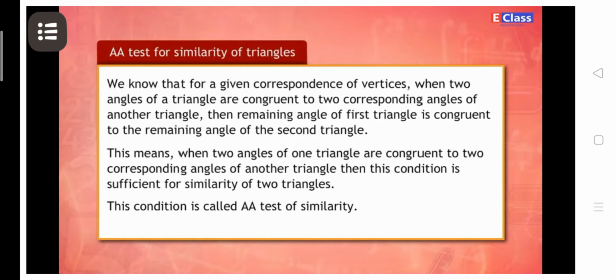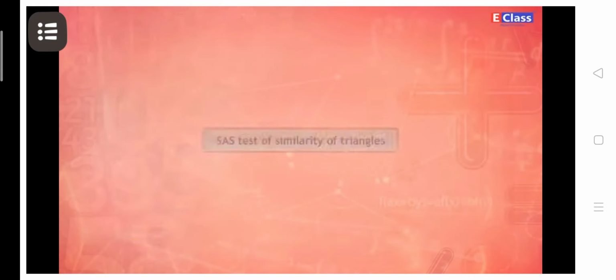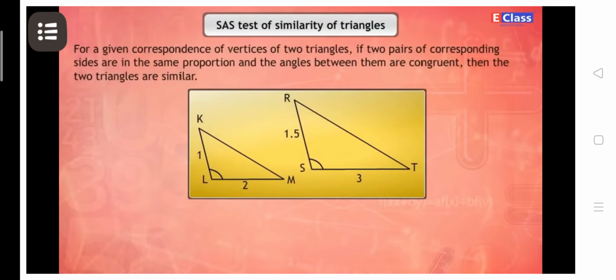Now, let's see one more test. SAS test of similarity of triangles. For a given correspondence of vertices of two triangles, if two pairs of corresponding sides are in the same proportion and the angles between them are congruent, then the two triangles are similar.